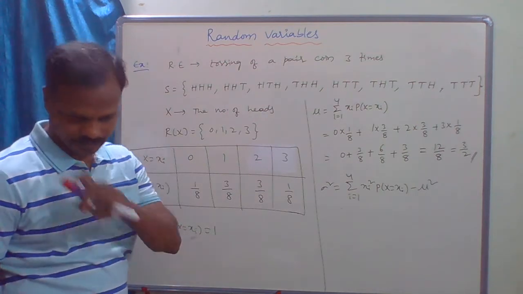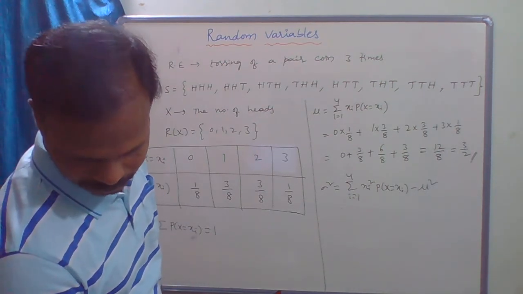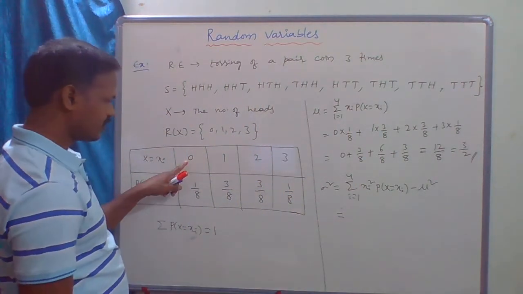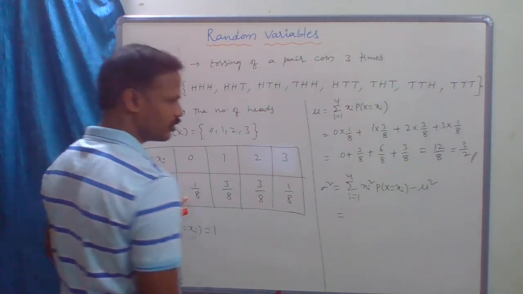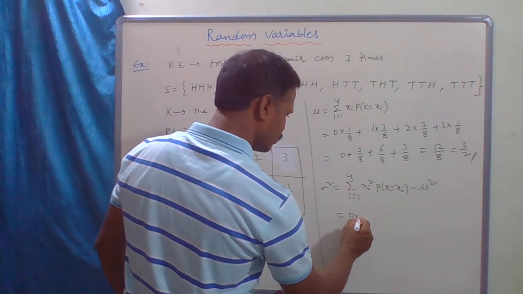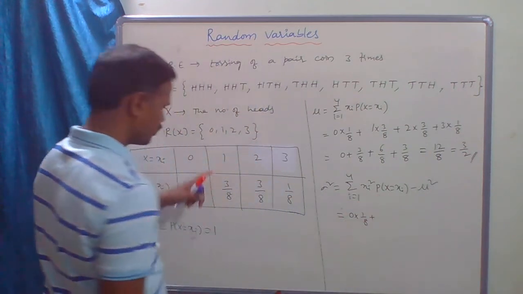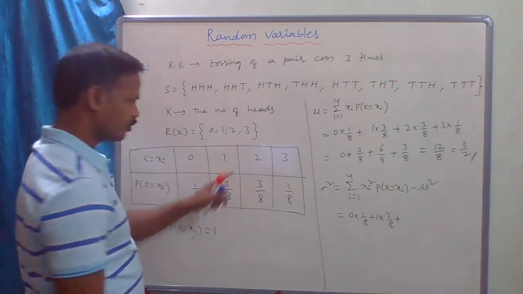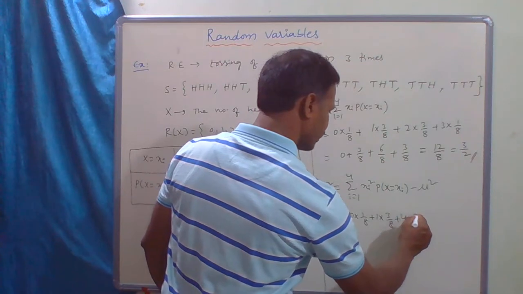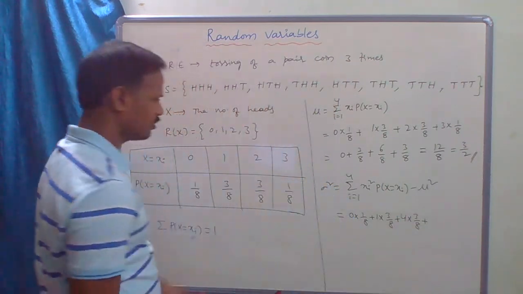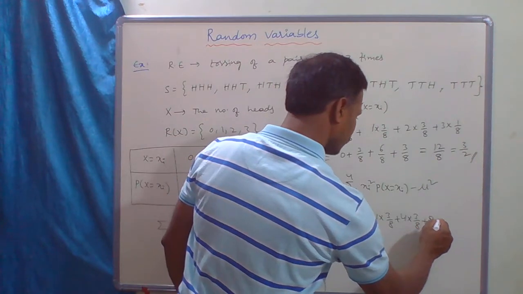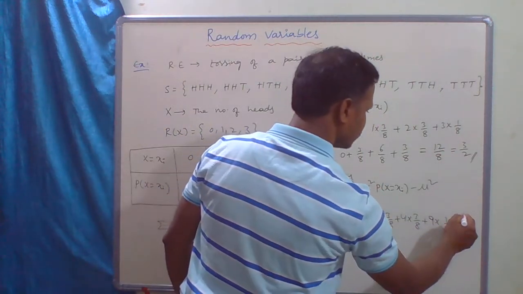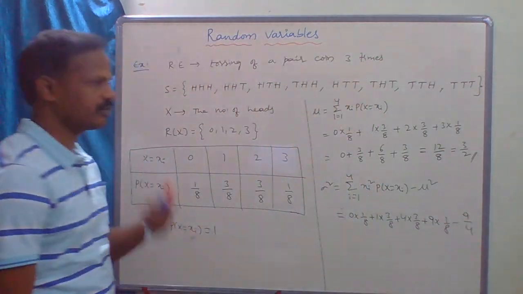So this is 0 square, which is 0, into 1 by 8, plus 1 square is 1, so 1 into 3 by 8, plus 2 square is 4, 4 into 3 by 8, plus 3 square is 9, so 9 into 1 by 8, minus mu square. What is the mu value? 3 by 2, so mu square is 9 by 4.